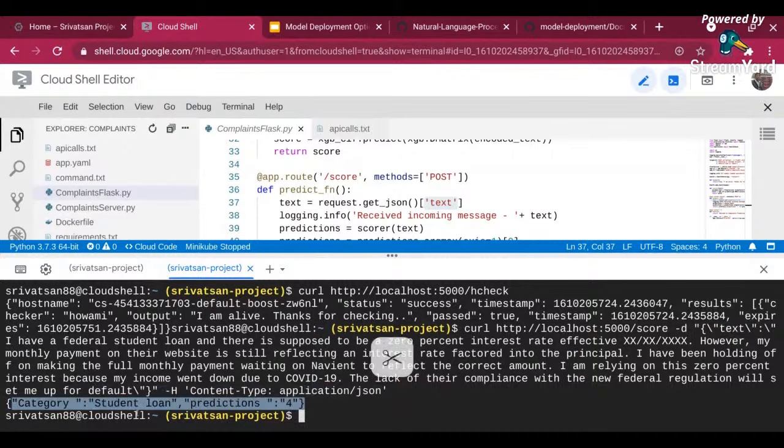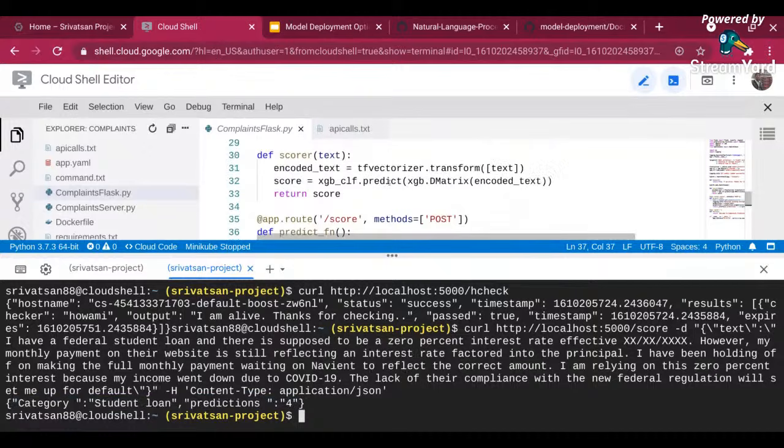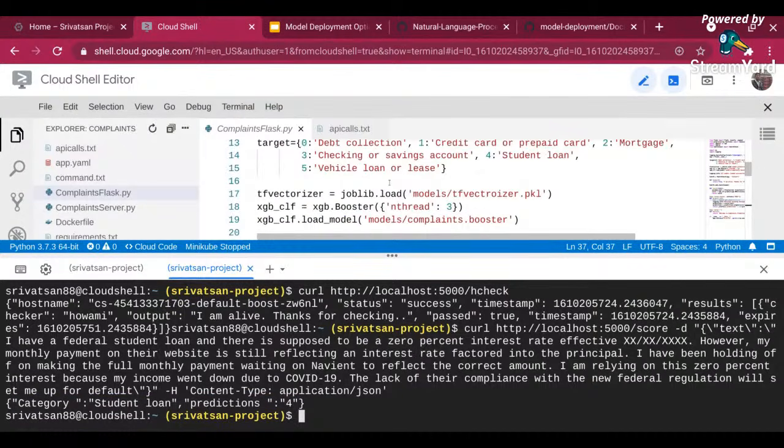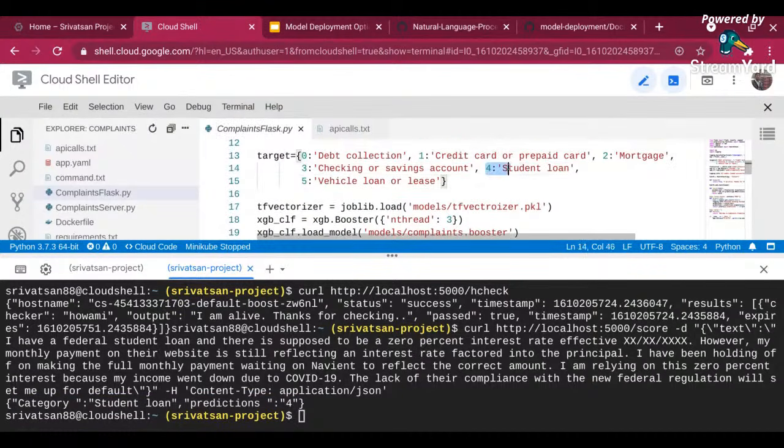Basically, this category is student loan. If you read this particular text, it says I have a federal student loan and that is supposed to be a 0% interest rate effective, some XXXXX. So it's getting this particular text as input. It has returned the prediction 4. Now, if you go to my target object over here, prediction 4 is nothing but student loan. It is going to get that value and print the category as student loan. And that's what this particular thing is doing over here.